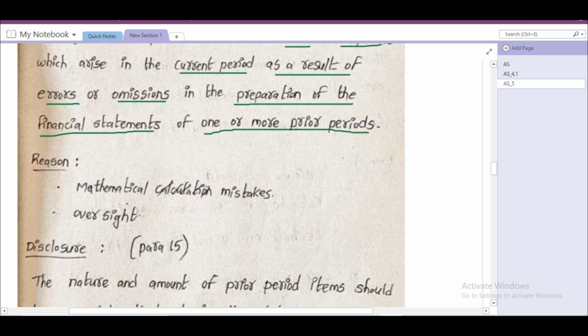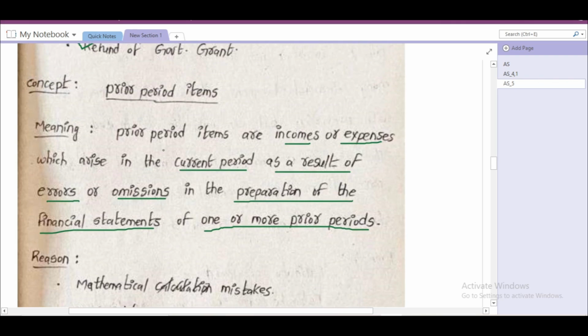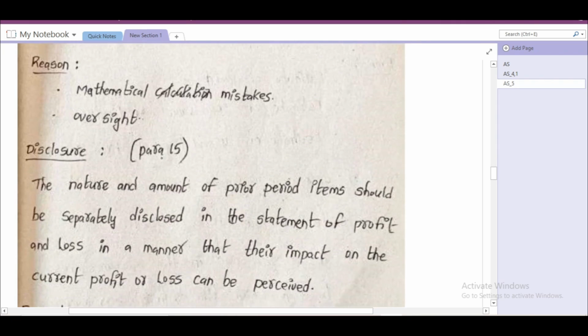For example, mathematical mistakes might have happened in the last year, or oversight. Because of oversight some mistakes happen. Those are prior period items. Due to those errors in the current period, some income or expense arises. This is about prior period items.